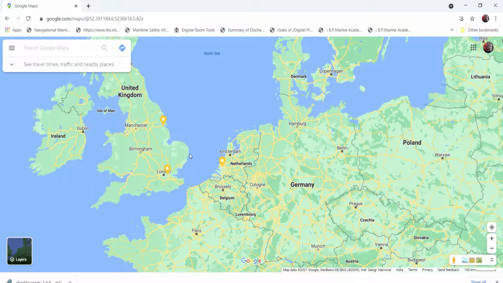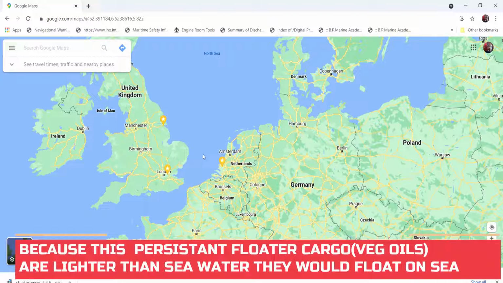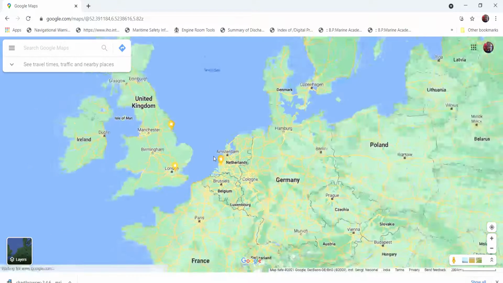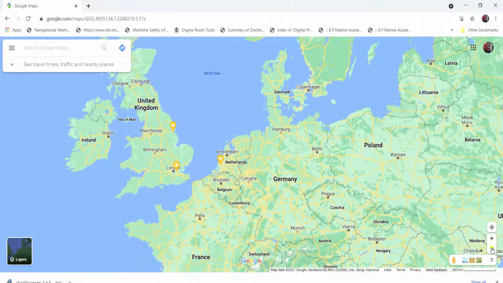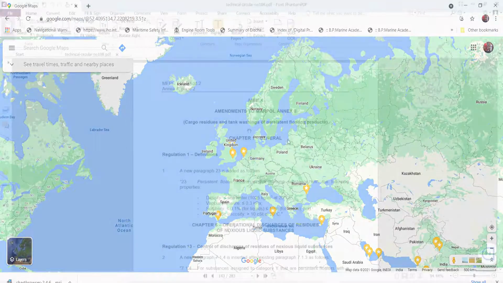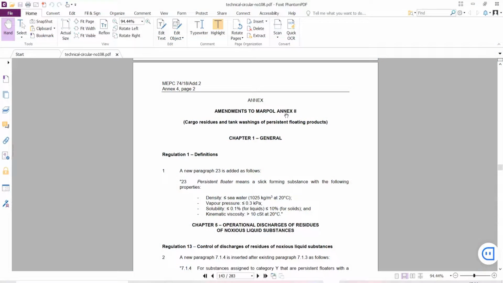They were actually complying with the MARPOL Annex 2 requirement of 25 meter depth and 12 nautical miles from land, but still, because the density of vegetable oils is lower, they would float and come to the land. Because of that, this new definition was introduced, and this persistent pre-wash requirement came only for these areas. That's the amendment in MARPOL Annex 2 also.